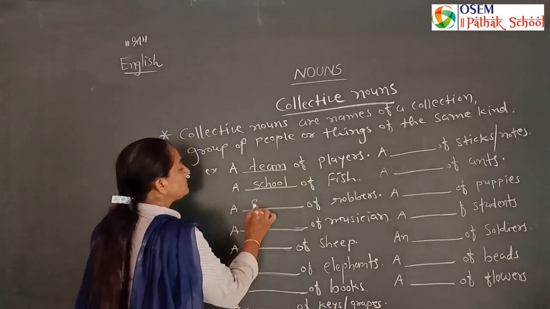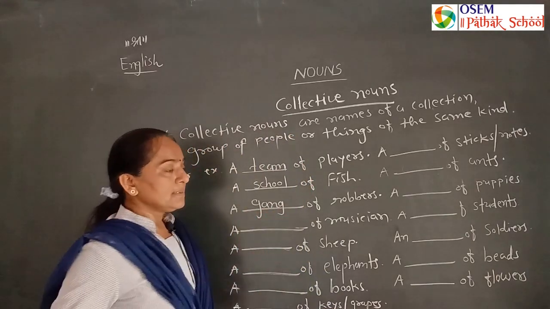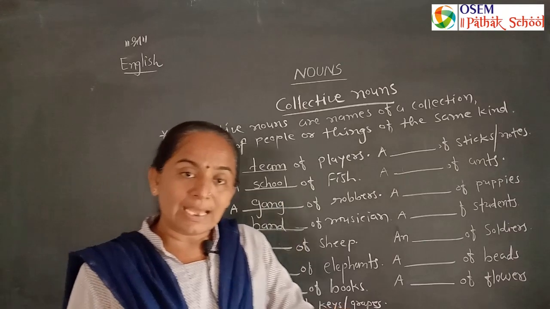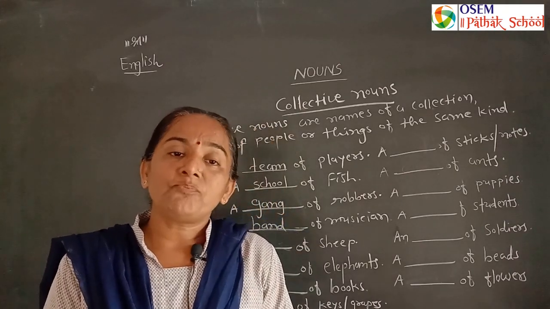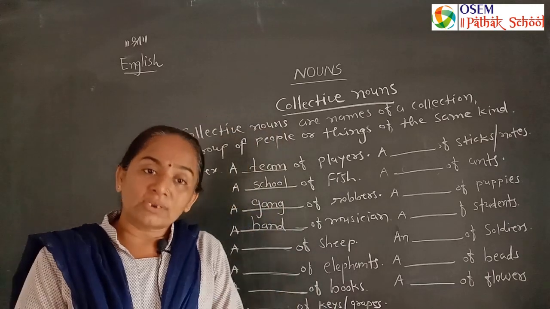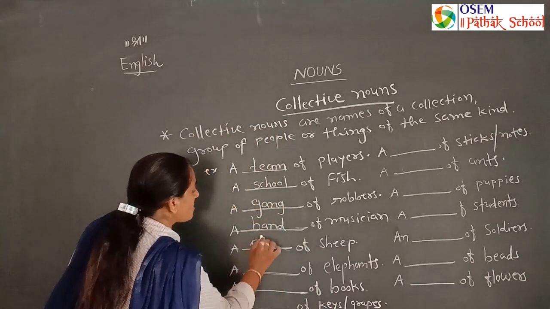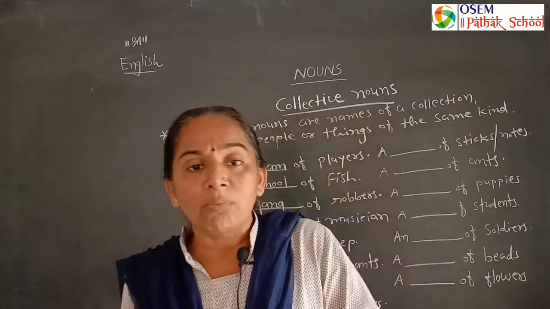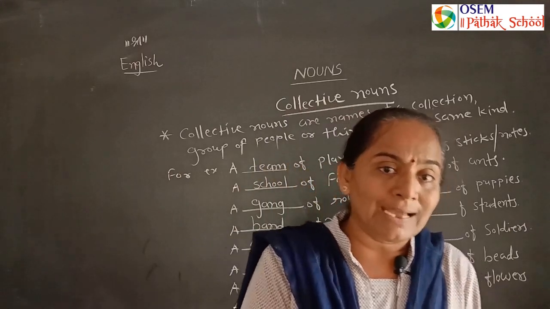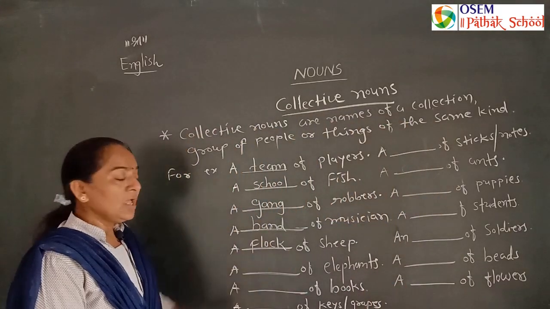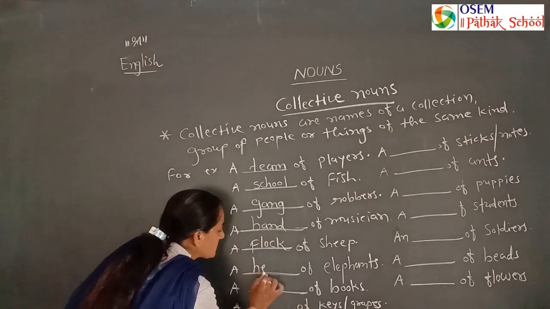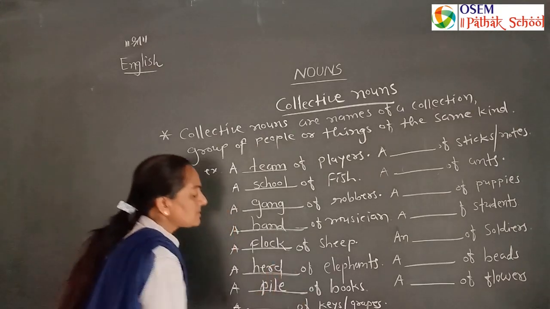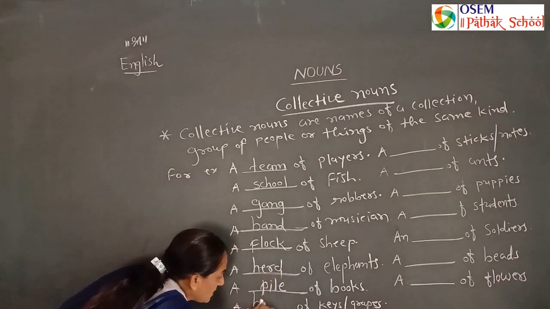Then a gang of robbers, a band of musicians. All the musicians gathered in the same kind of band, that is called a band. We can say orchestra too. A flock of sheep. Flock, that is, crowd of people, mob of people, but when a group of sheep are gathered in a particular place, we can say flock. Herd of elephants, a pile of books, bunch of keys,